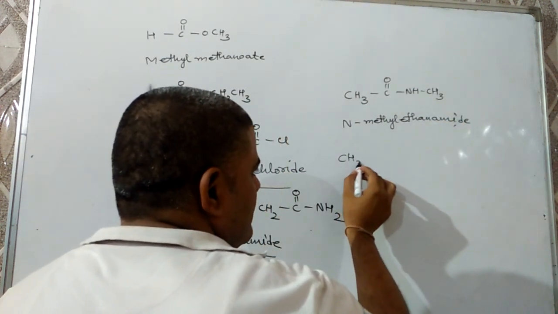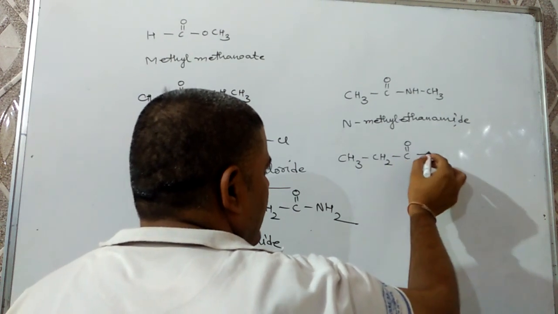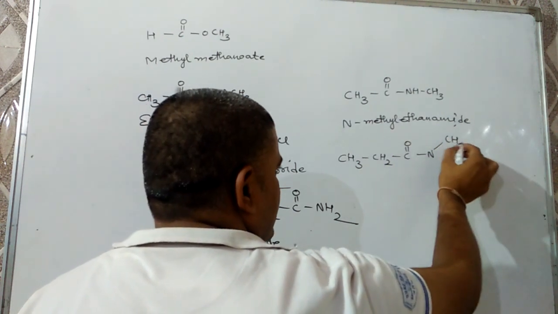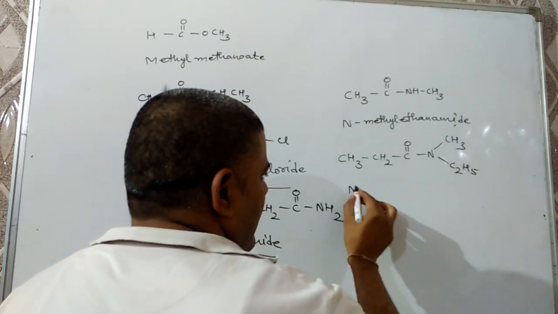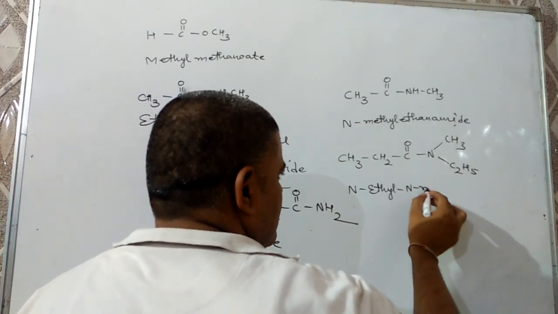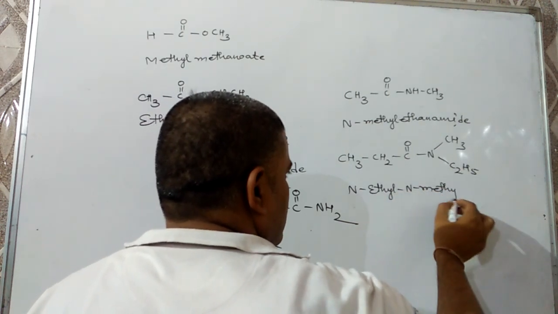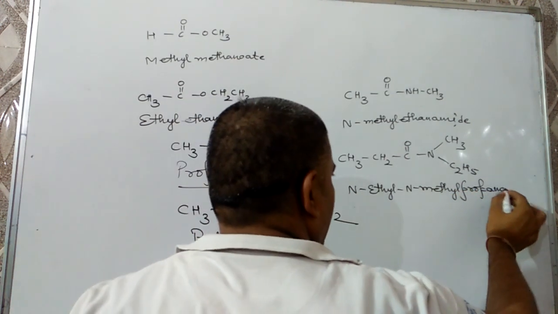Next question is there: CH3, CH2, C double bond O, N. One CH3 group is there, one C2H5 group is there. The name will be N-methyl propanamide.